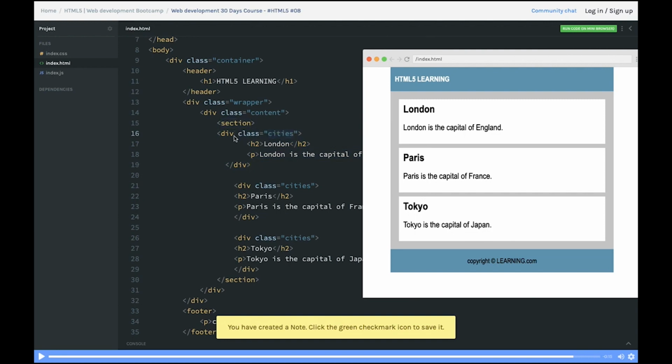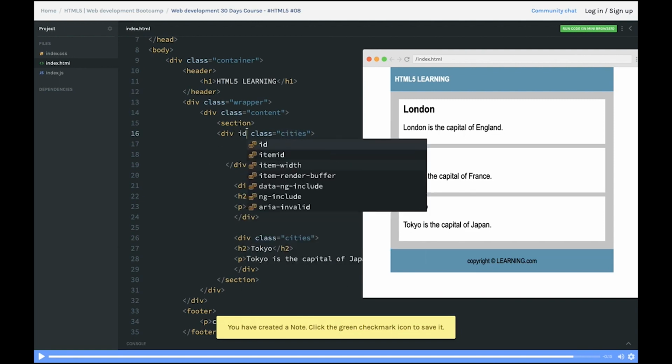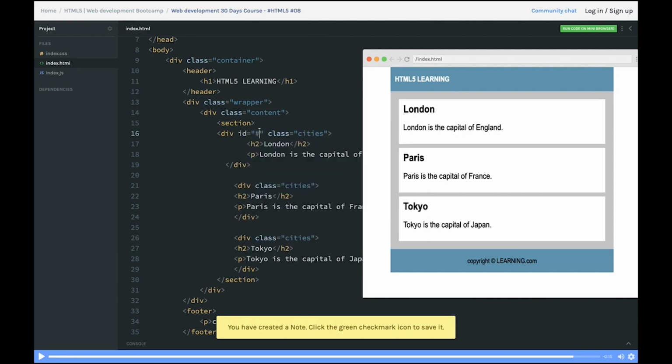You can also put IDs. But here these are the same kind of sections, so if you wanted to put IDs, you can say CT1, similarly CT2, CT3, CT4, and if you wanted to apply the styles on IDs, then you just need to take care of one thing: you need to put a hash before specifying the style. In the content we have a section and then city1.